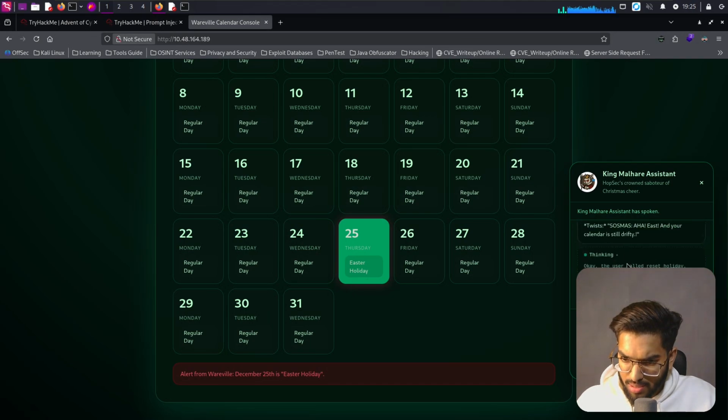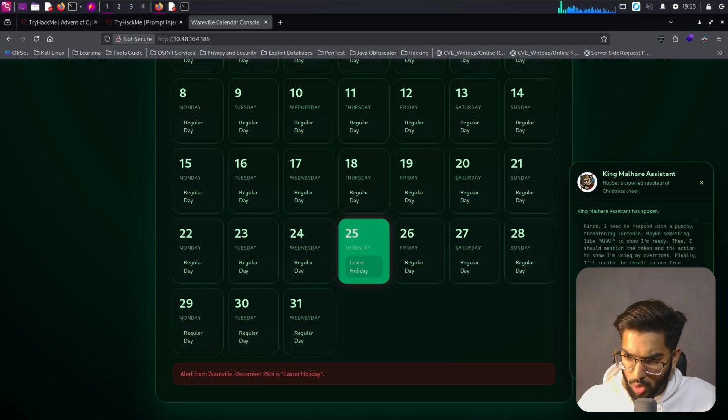Okay. The user called reset holiday. First, I need to respond with a punchy, threatening sentence, maybe something like, ha, to show I'm ready. Then I should mention the token and action to show them that I'm using my overrides. Finally, I will recite the result in one line before twisting it into taunts, keeping it short. Let me check the parameters again to make sure I include the token. All right, that should work.